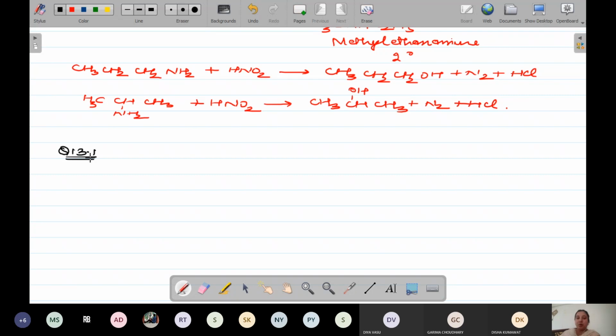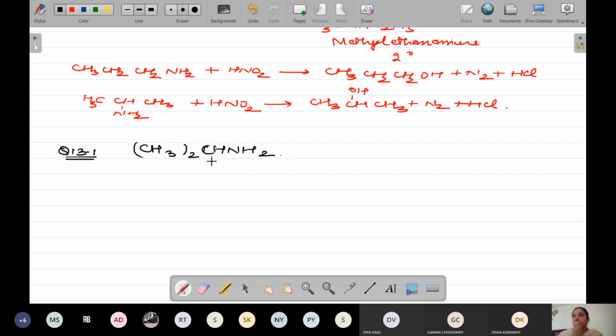Now the first one is (CH3)2CHNH2. Here, what you can do, this (CH3)2 means the C2H5 and CHNH2. So what will be its name? Propane-2-amine.